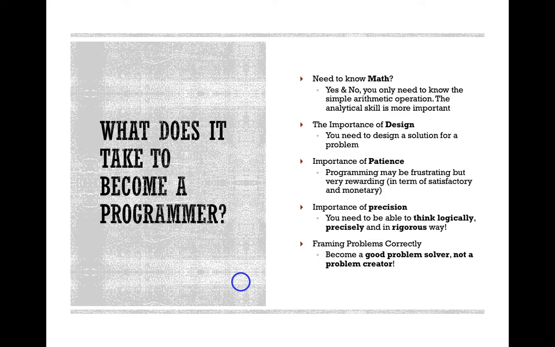Importance of patience: doing programming needs hard work, because when you get an error, you need to debug. It's part and parcel of becoming a programmer. Importance of precision: a programmer needs to be precise, because you are giving instructions to the computer. If you give a wrong instruction, then you will get the wrong output. Framing the problem correctly is very important also.